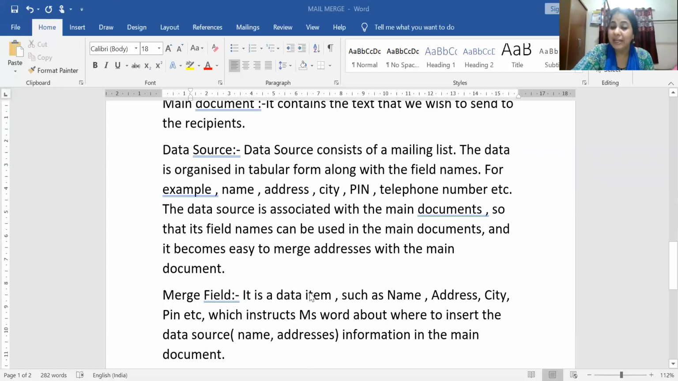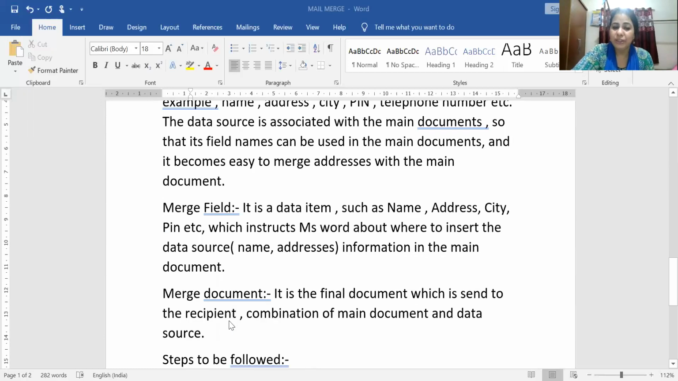The field name, that is the data which we created in the data source, has to be known as a merged field, and that will be present in the main document. That is nothing but the name, address, city, that will be present in the main document, and that will be combined with the main document and create a third document which we want to send to the person to whom we want to convey our message.